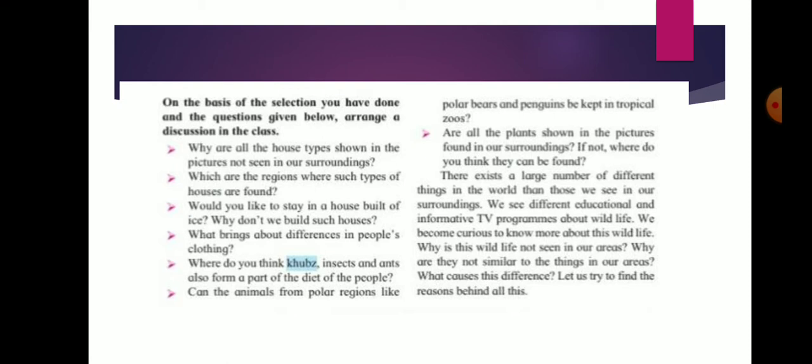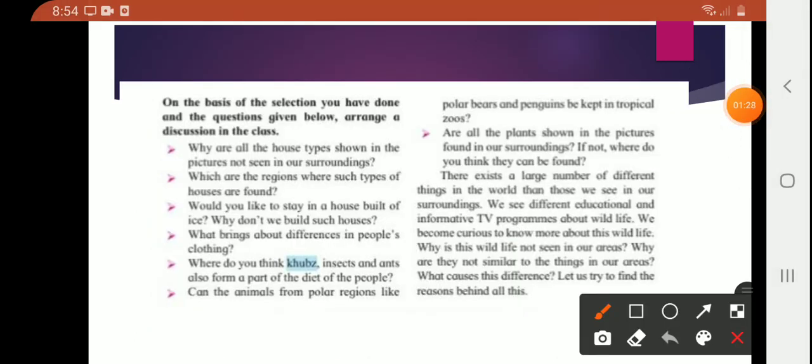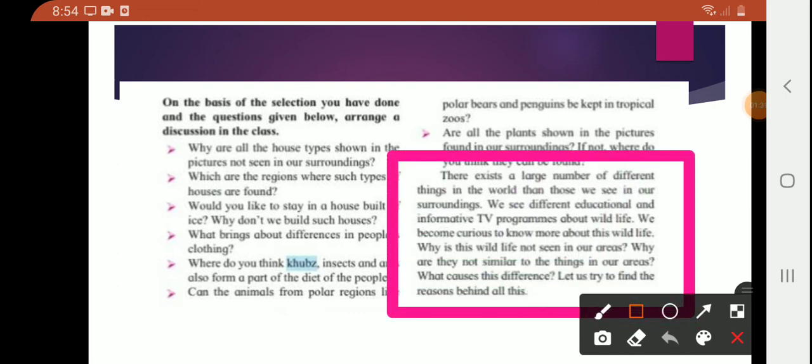Why are all the house types shown in the picture not seen in your surroundings? Which are the regions where such types are found? Students, this will be done in your free time. Now we will read the lesson.